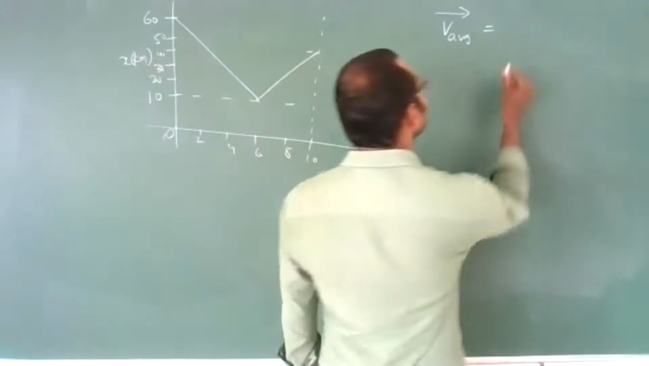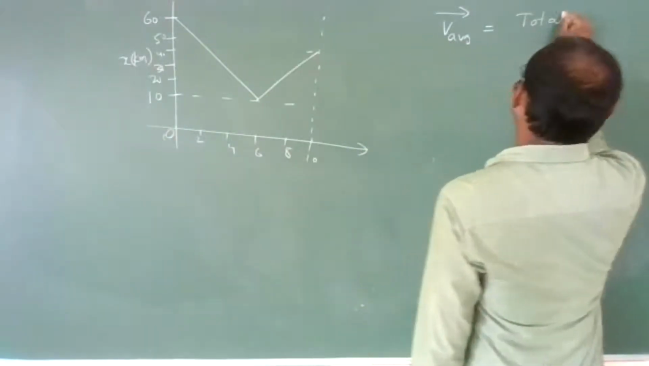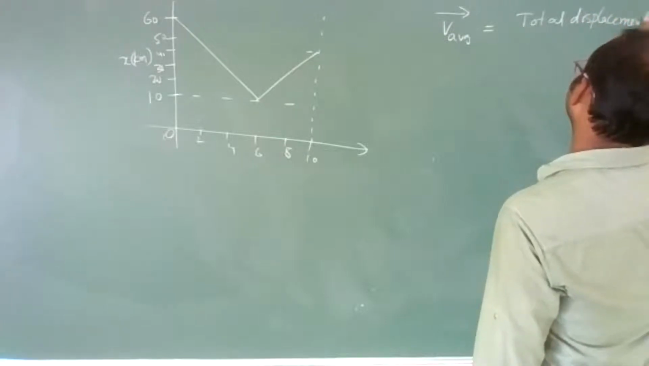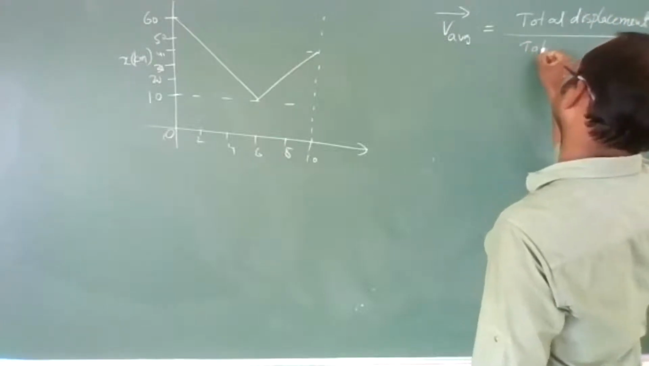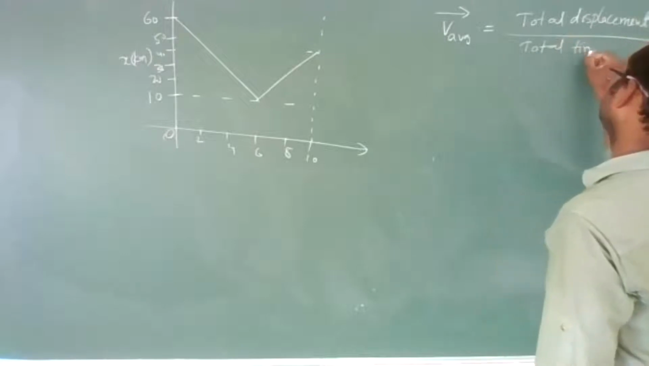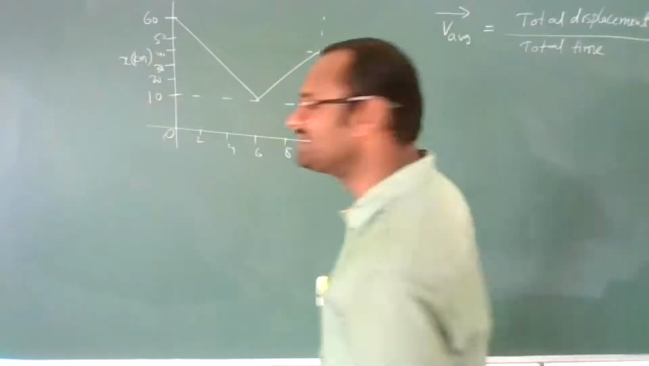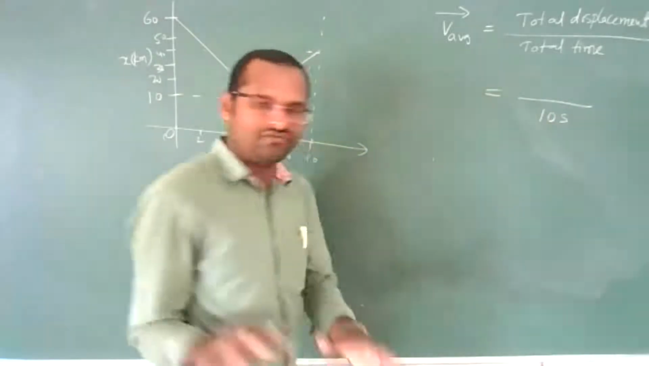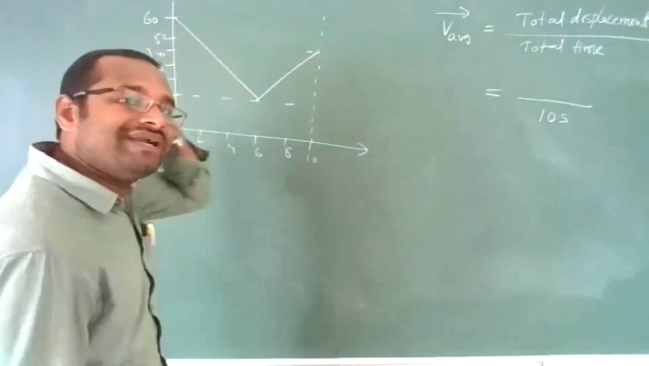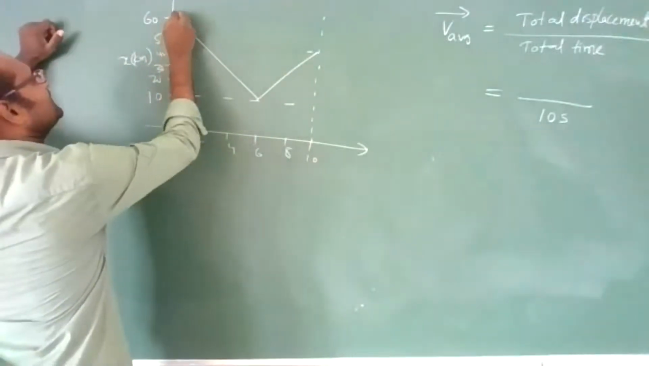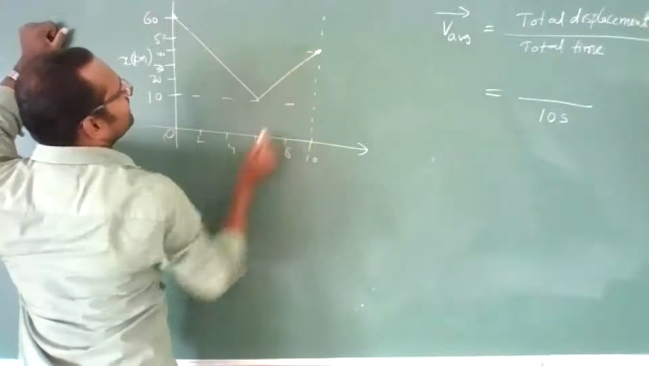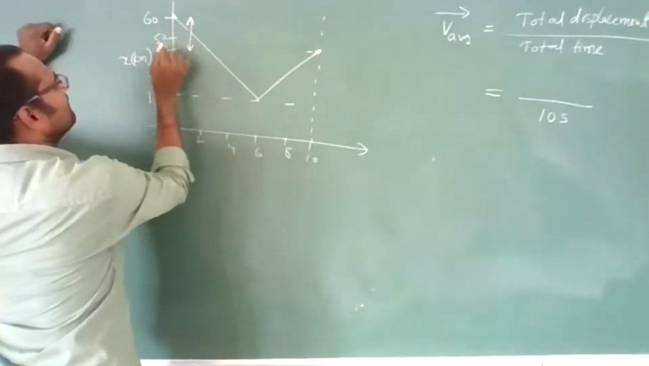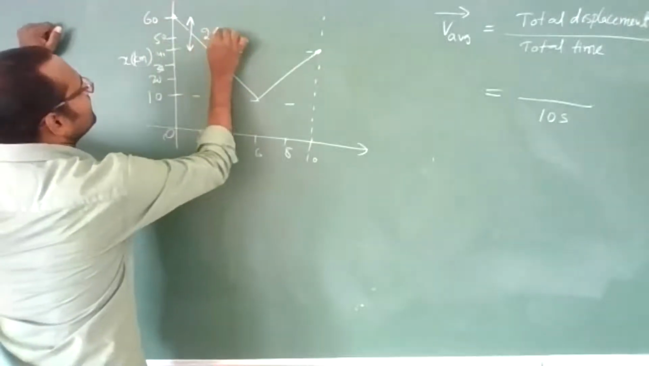Average velocity is what? Total displacement upon total time. Total time is 10 seconds. For this 10 seconds we need to find the displacement. Initially the body is here and finally the body is here. How much is this displacement, Rana? 60 minus 40 is 20 kilometers.